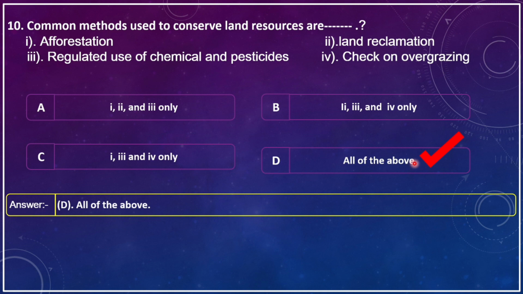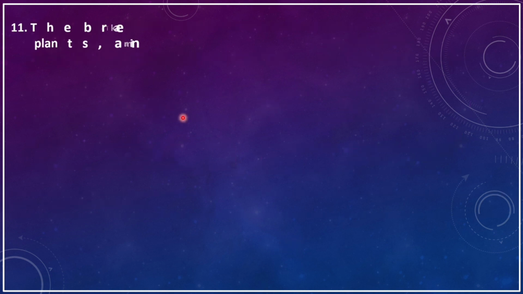All of the above. That means to conserve land resource, afforestation, land reclamation, regulated use of chemical and pesticides, as well as check and overgrazing is necessary.